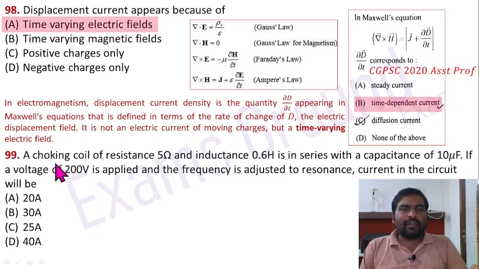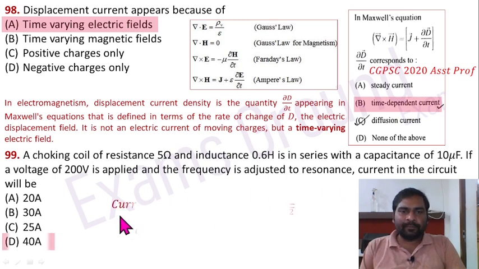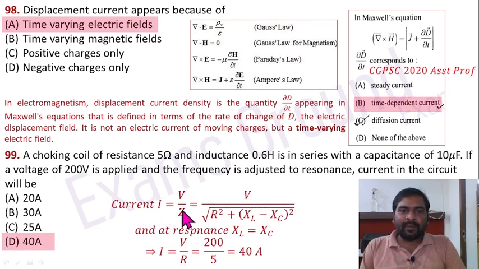Question 99. A choking coil of resistance 5 ohm and inductance 0.6 Henry is in series with a capacitance of 10 microfarad. If a voltage of 200 volt is applied and the frequency is adjusted to resonance, current in the circuit will be. So the current formula is I equal to V divided by impedance, V divided by square root of R square plus XL minus XC whole square. In resonance condition, XL equal to XC, so this term is going to be 0. So in condition of resonance, I equal to V divided by R. So 200 divided by 5 equal to 40 ampere. Option D is correct here.